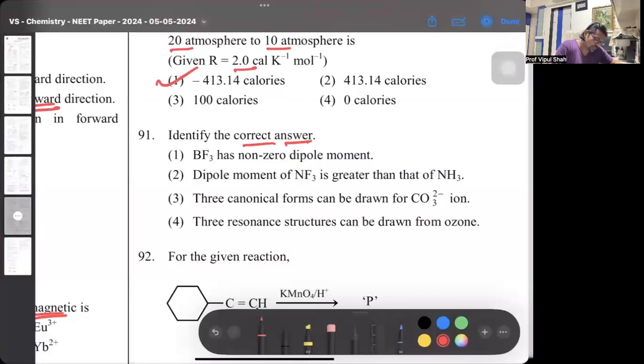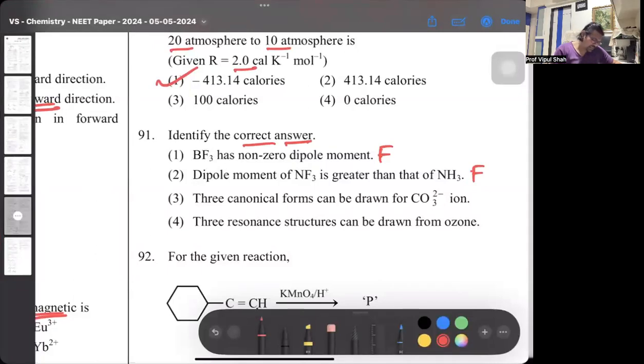So this is a false statement. Then dipole moment of NF3 is greater than ammonia. Again, false, because the orbital dipole of ammonia is in the same direction, whereas in NF3 it is in the opposite direction. So ammonia, in fact, has a greater dipole than NF3.